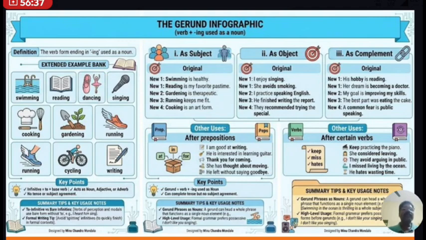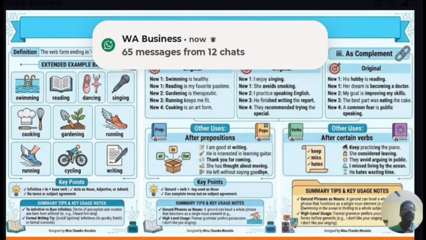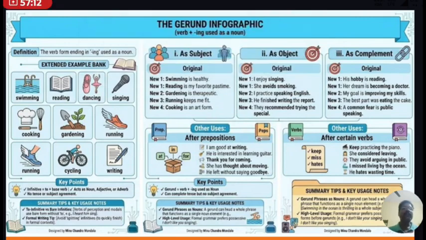Similarly, reading is my favorite pastime. Here reading is the gerund because it is the V4 form of the verb and acting as the noun, positioned at the subject place. Similarly, gardening is therapeutic. So here gardening is a gerund acting as a noun. Similarly, running keeps me fit. Cooking is an art form. Here running and cooking, the ing forms of the verb, are acting as a noun and placed in the subject position.